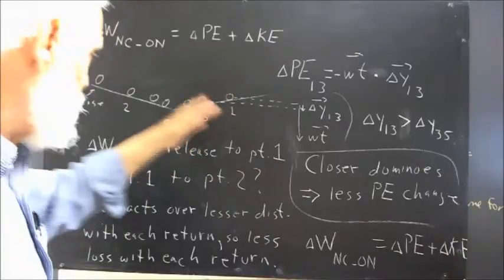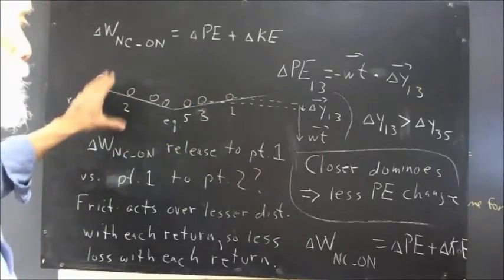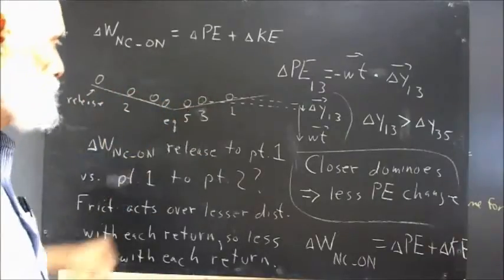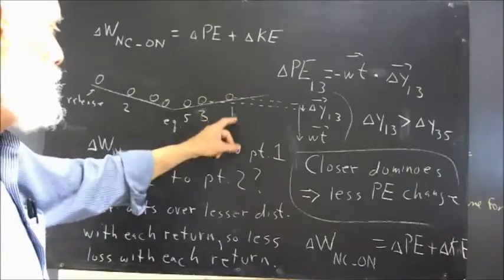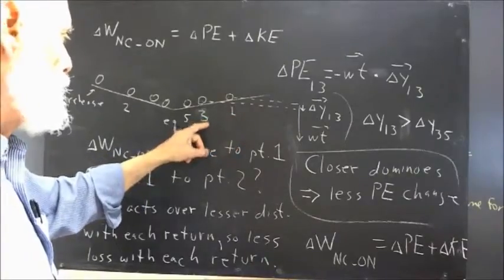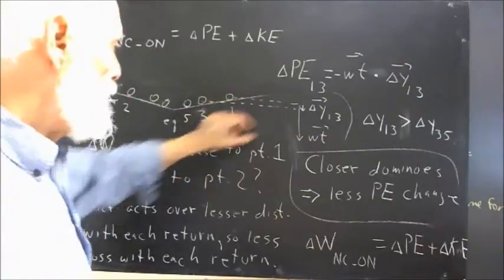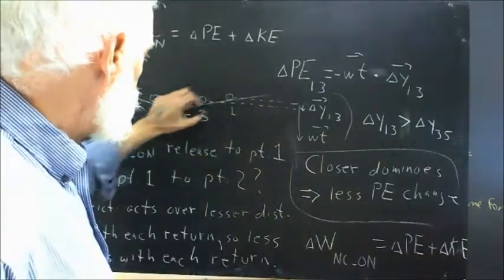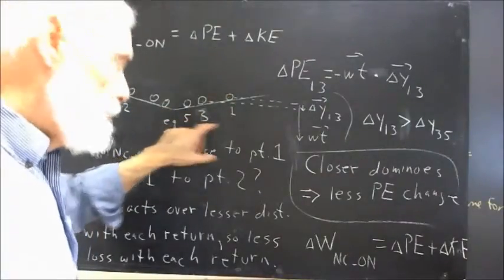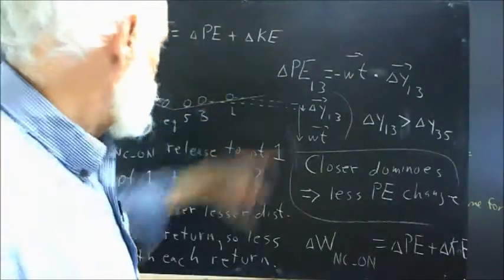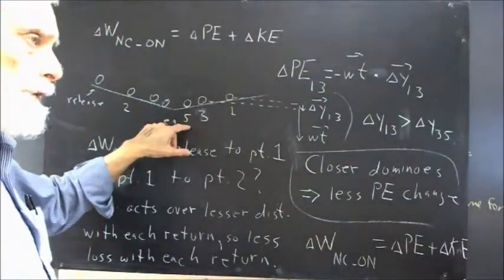And as we noted, when we set dominoes at the ball positions, at the rest positions, the dominoes got closer and closer together. So point 1 is further from point 3 than point 3 from point 5, and clearly, since this is a constant slope, there's less delta y between 3 and 5 than there was between 1 and 3. So from just a potential energy standpoint, it's clear that we're losing less and less potential energy.